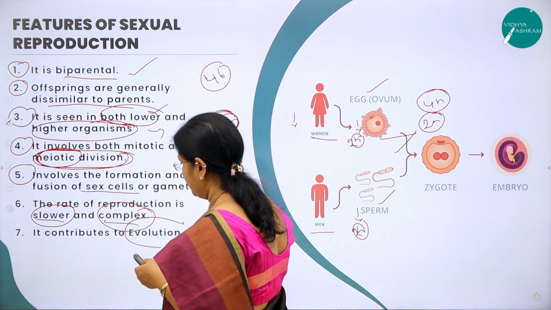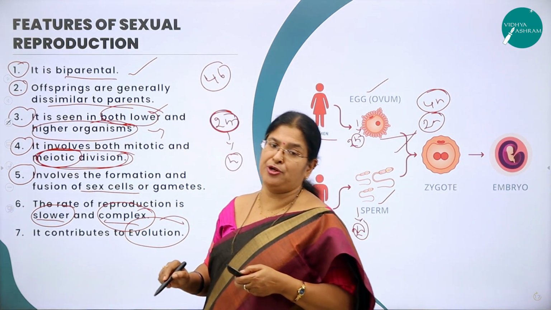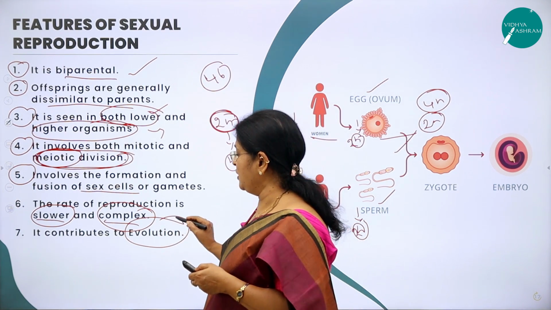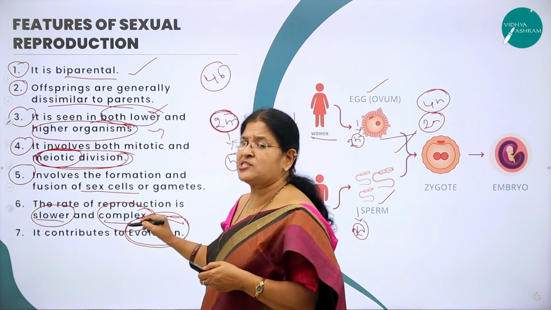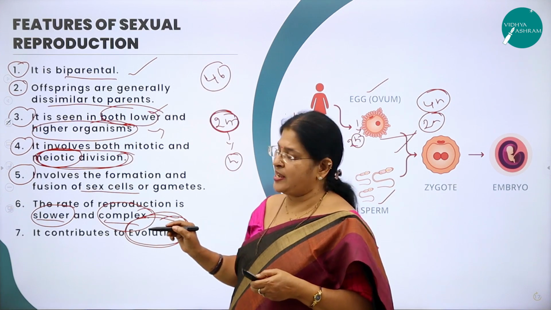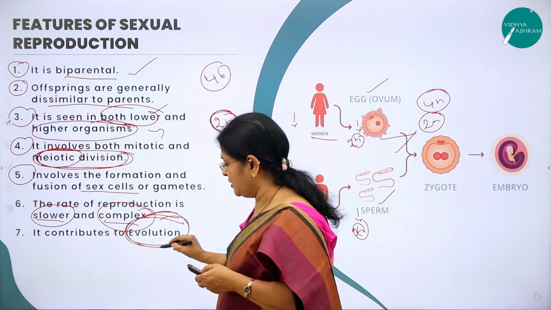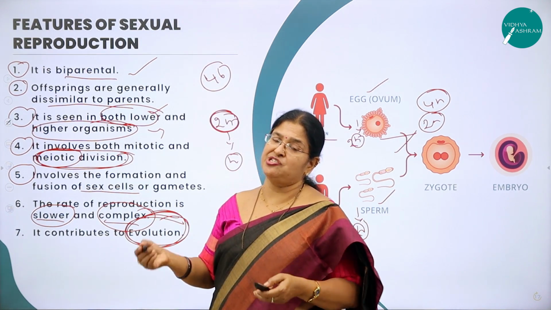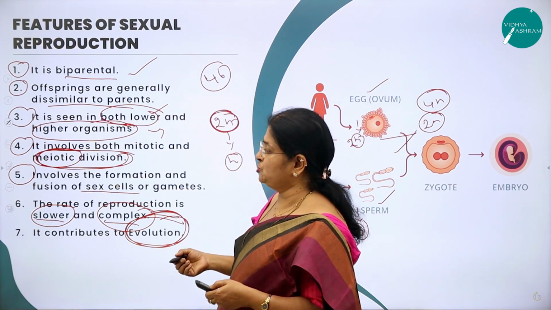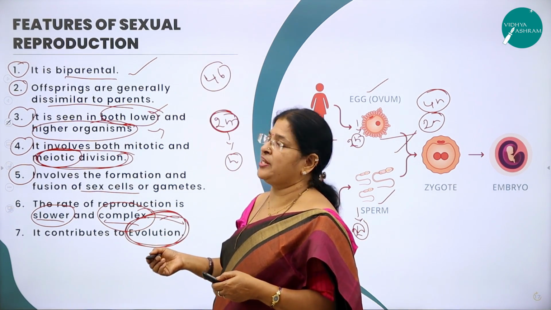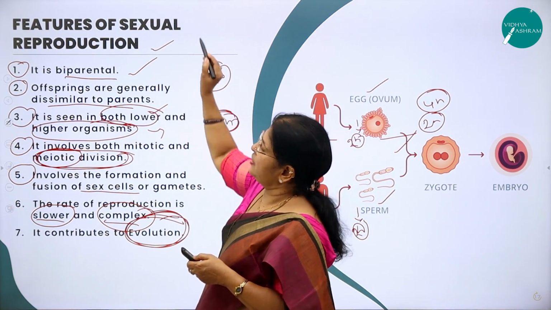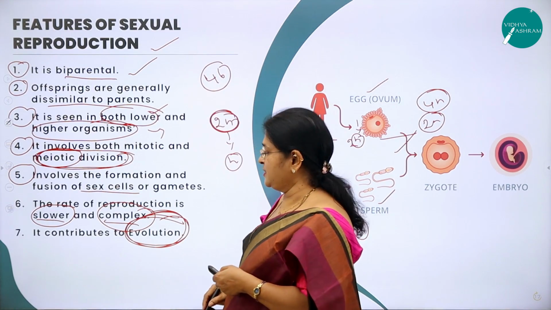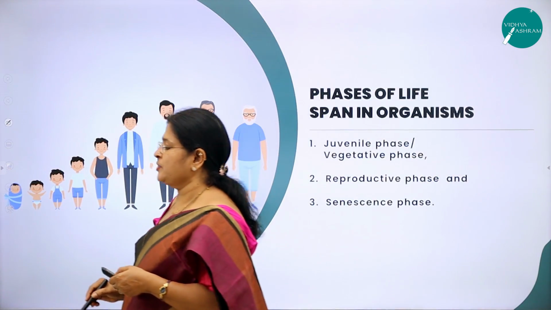And as I said, sexual reproduction will lead to variation and variation will lead to evolution. Change is part and parcel of every organism on this planet Earth. So the gradual changes that are happening are due to variation, and that is made possible by sexual reproduction, not by asexual reproduction.